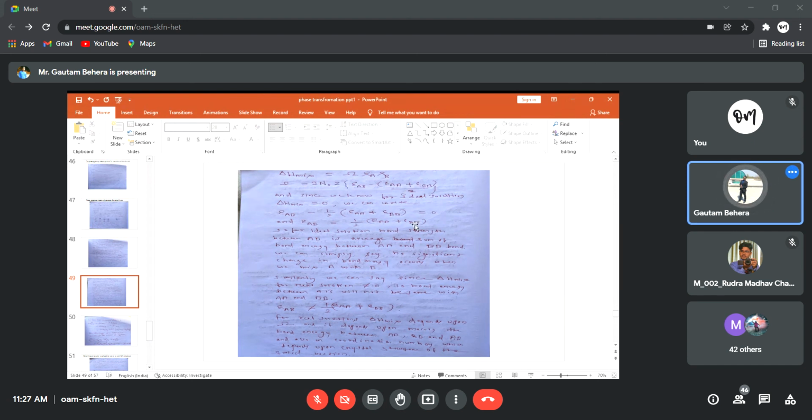And since we know for an ideal solution delta H mix is equal to 0, we can write this one. This is very interesting. We know that for an ideal solution delta H mix is equal to 0. So it is epsilon AB minus half epsilon AA plus epsilon BB is equal to 0. Or simply we can write epsilon AB is equal to half epsilon AA plus epsilon BB. Or in other words, we can say for an ideal solution, bond strength between AB is the average sum of bond energy between AA and BB bonds, right?